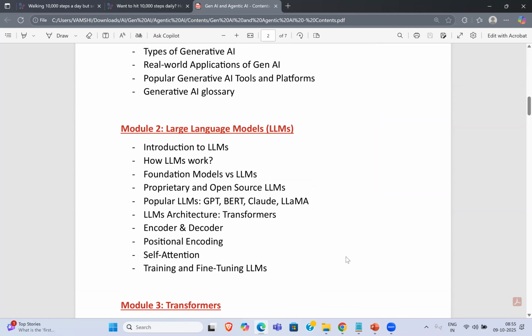So what is an LLM? What is its concept here? What are the different types of LLMs we have? What are the foundation models and the other kinds of LLMs? And what is the LLM architecture? The main concept is transformers here. You have to know what transformers are. Even in interviews, they will concentrate on transformers, especially when it comes to LLM architecture. You have to know how the LLM architecture actually works, and again, what encoder and decoder